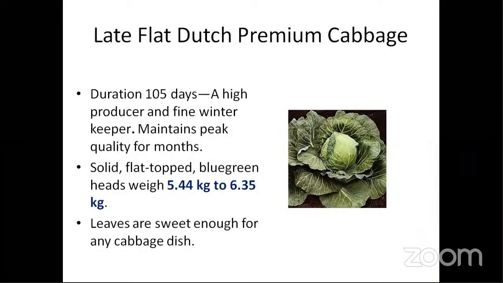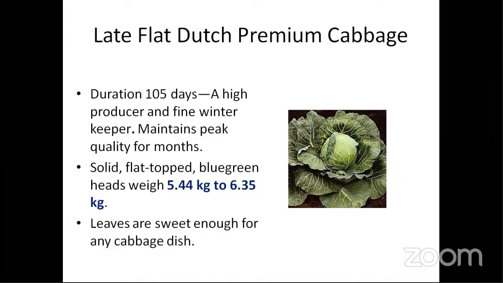Next, late flat Dutch premium cabbage, with a duration of about 105 days. Why? Because it is flat headed, so it is a late cabbage, and you can see its size is very big also. Late means it has more time to grow, more time to accumulate photosynthates, it will grow more in size, and hence it will be very late to mature also, and it will gain more dry matter also. So the weight is 5.44 to 6.35. You need not remember the numbers after the point, but 5 to 6 kg will be enough.